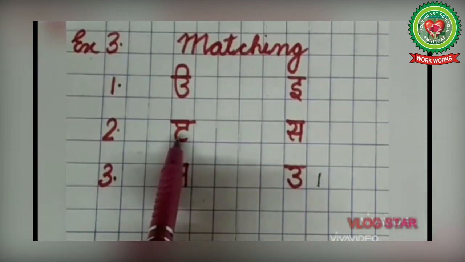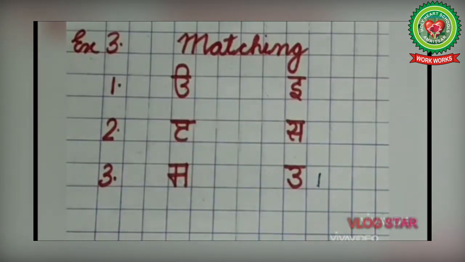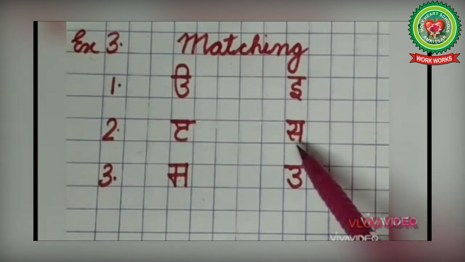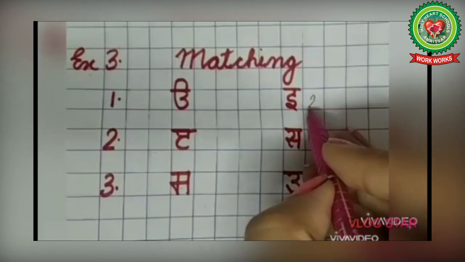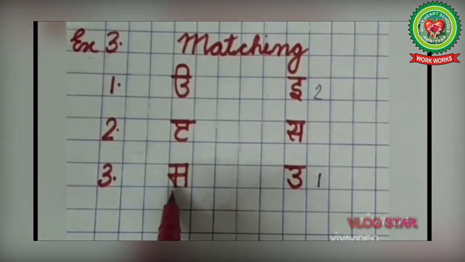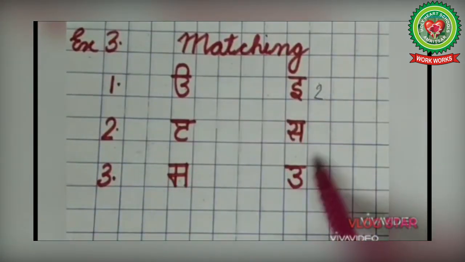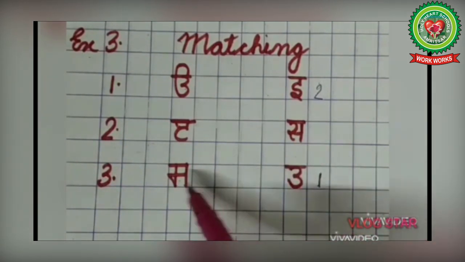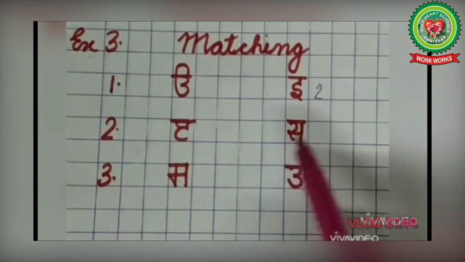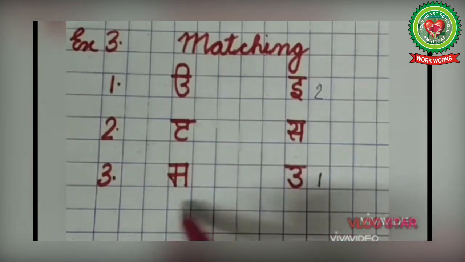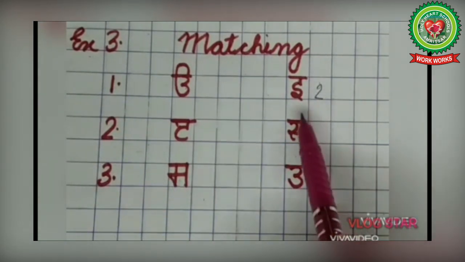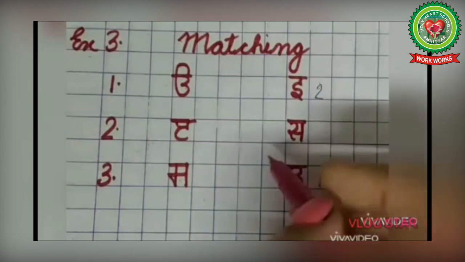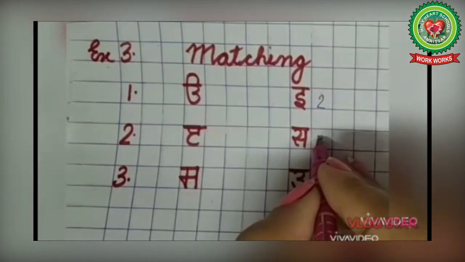Now, the second one is Edi. What's the Hindi sound of Edi? E. E is there? Yes. So, I will write 2 with E. Now the third one is Sassa. Only one is left on the other side, but we will confirm that the one which is left is correct. For that you have to tell what's the Hindi sound of Sassa? Sa. Then match it. Sa is there? Yes. Now you can write 3 here.